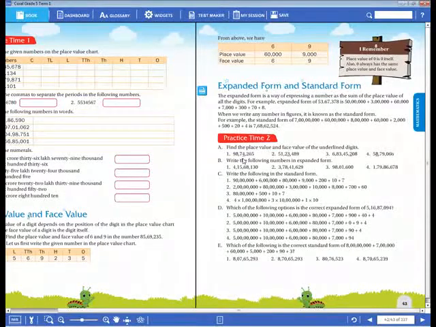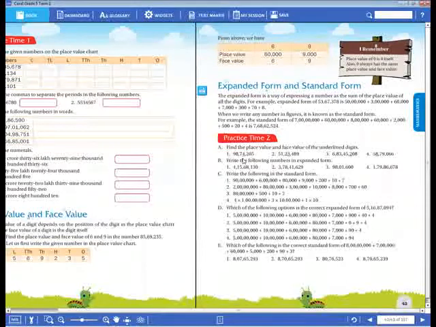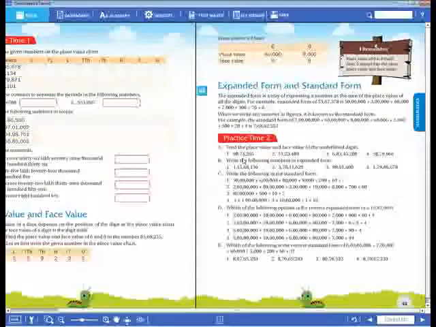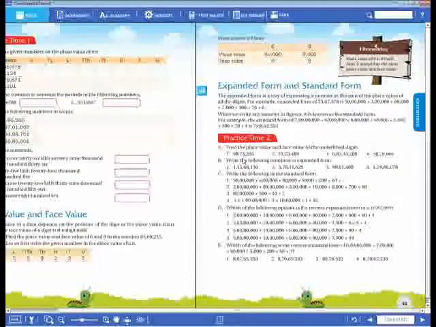When we check the third Roman numeral here, write the following in the standard form. Already they have given the expanded form. First of all, we have to check the place values. So 7 is ones, and 10 is tens, and 200 is hundreds, and 9,000 is thousands. Next 80,000 is ten thousands, and 6 is lakhs, and 90 is 90 lakhs.